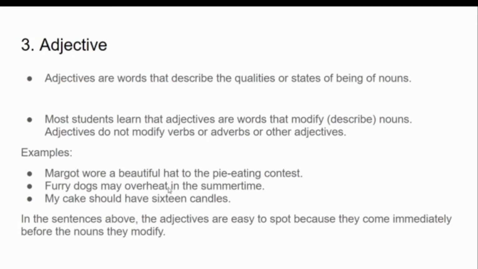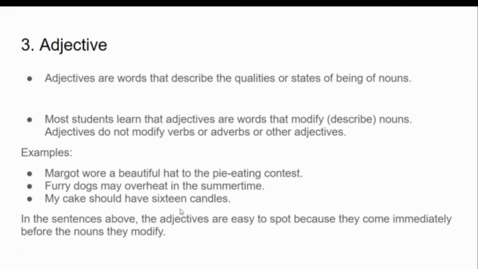In the next sentence, furry dogs may overheat in the summertime. Dogs is a noun and furry is adding a meaning to it, is qualifying it. So furry is an adjective here. My cake should have 16 candles. Try to identify a noun and an adjective that is qualifying it. Take your time.